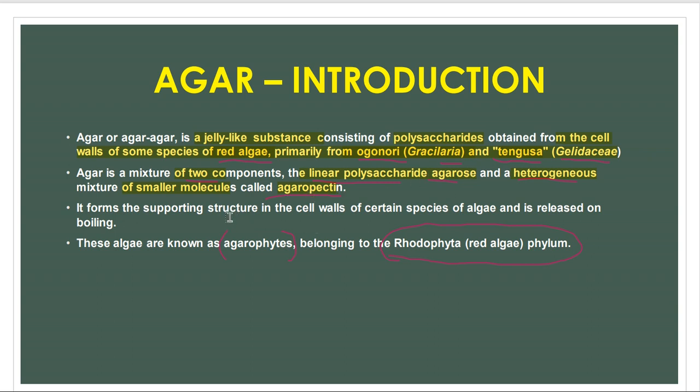These form a very tough supporting structure on the cell walls of red species, which is released on boiling. These algae we call agarophytes, which belong to the Rhodophyta or the red algae phylum.